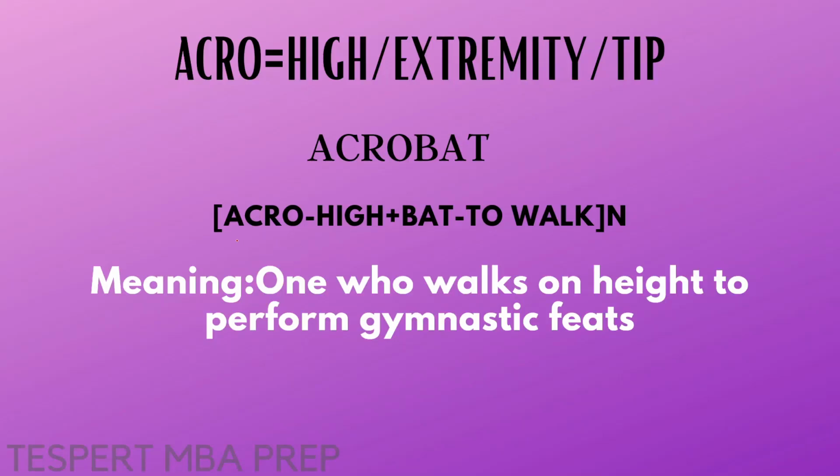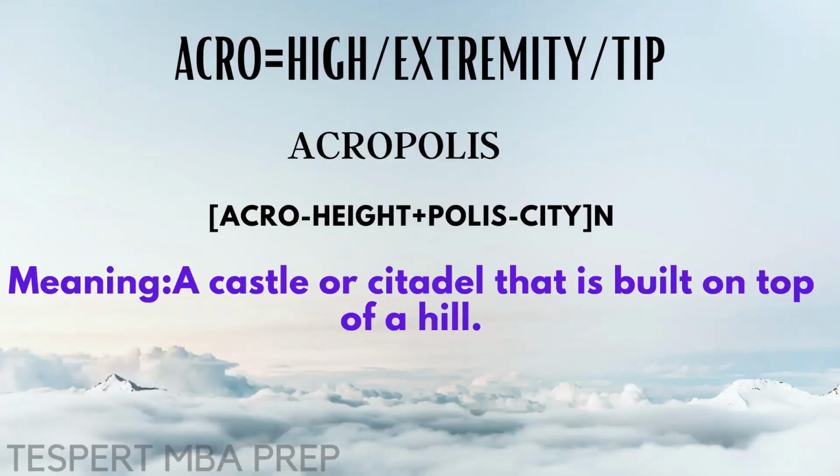Acrobat. We know acro means high. Bat is another root word which means to walk, but as of now we know acro means high. So one who walks on height to perform gymnastic feats. Acropolis. So acro means height and polis means city. So a castle or a citadel that is built on top of a hill. So that is acropolis and it's a noun.